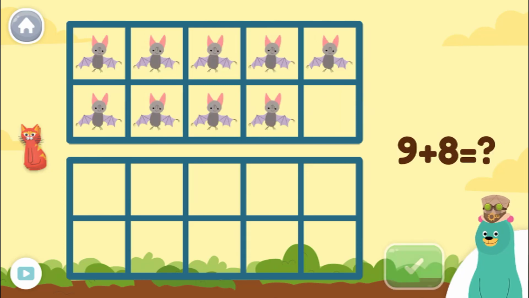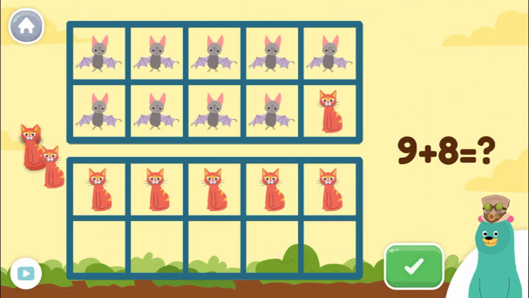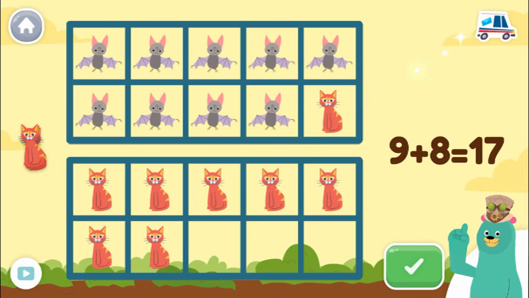Use the 10 frames to show 9 plus 8. Good work! 9 plus 8 equals 17. 10 plus 7 also equals 17.